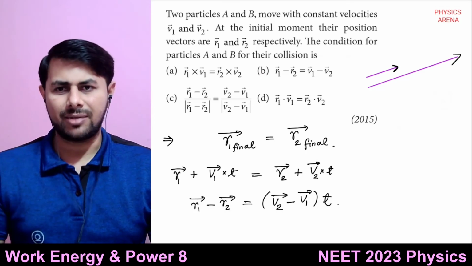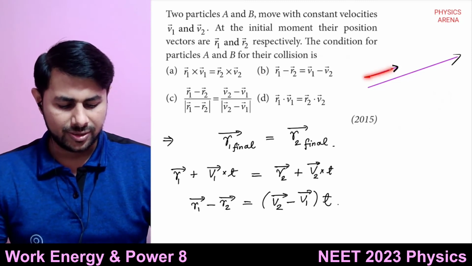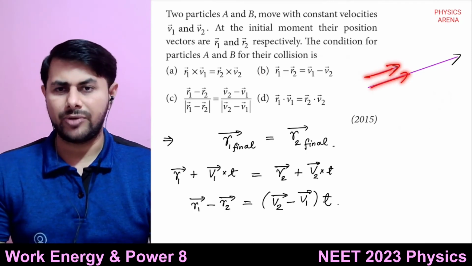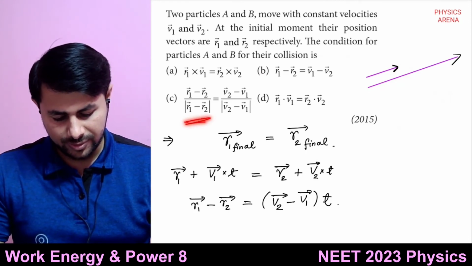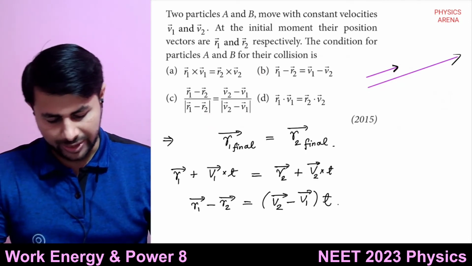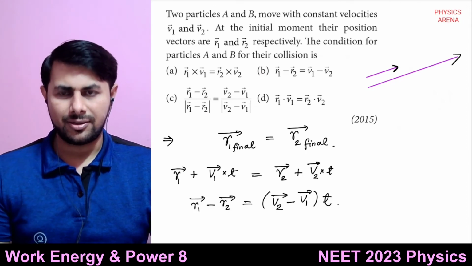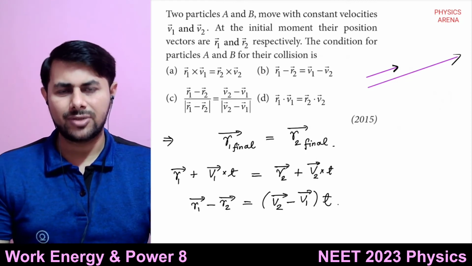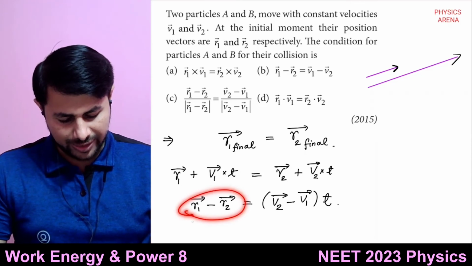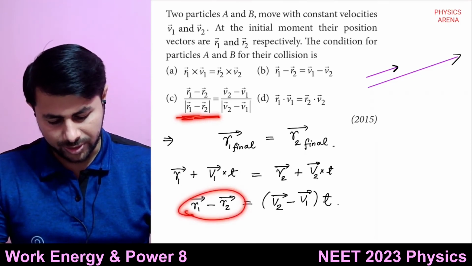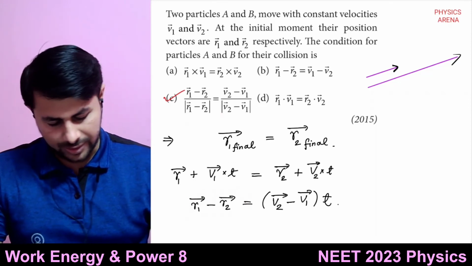So if two vectors are parallel, then the unit vector of this will be equal to the unit vector of this, right? And how do you find unit vectors? A vector divided by its magnitude will give you a unit vector. So see, this vector divided by its magnitude, you can see this option C. This is the answer, right?